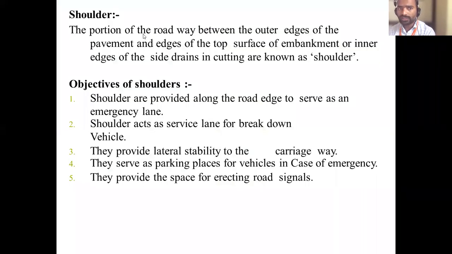See, the portion of the roadway between the outer edge of the pavement and the edge of the top surface of the embankment or inner edge of the side drain in cutting is known as shoulder. See, try to understand the definition.